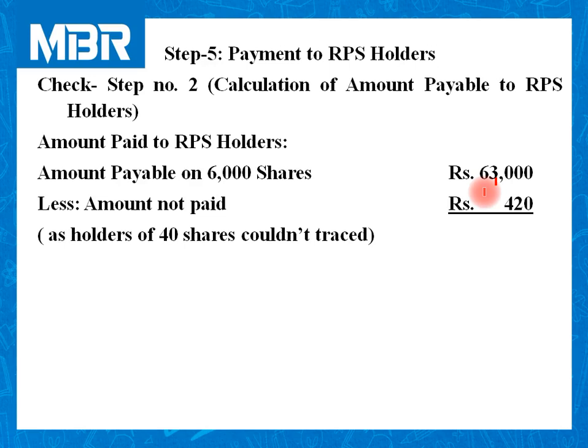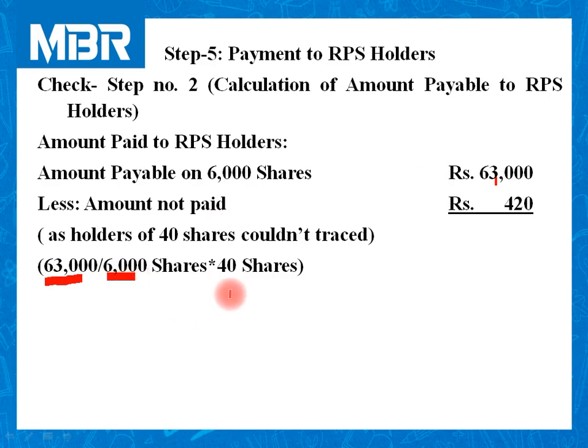So, on 40 shares, we are not able to pay the amount to our shareholders. Let us calculate the amount payable to the holders of 40 shares. Very simple. The total amount payable to the shareholders is 63,000. This 63,000 is payable to the holders of 6,000 shares.